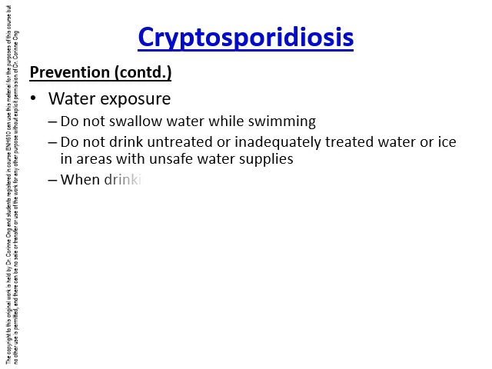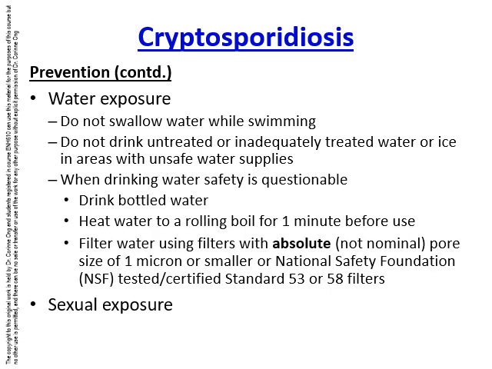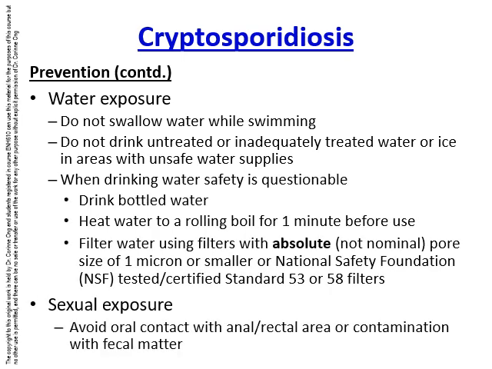Ingestion of swimming pool water and untreated water or ice in areas with unsafe water supplies should be avoided. In areas where drinking water safety is questionable, drink bottled water and heat water to a rolling boil for 1 minute before use. Water can also be filtered through filters with absolute pore sizes of 1 micron or smaller, or NSF certified standard 53 or 58 filters. Sexual exposure through oral contact with the anal rectal area or contamination with fecal matter should be avoided.